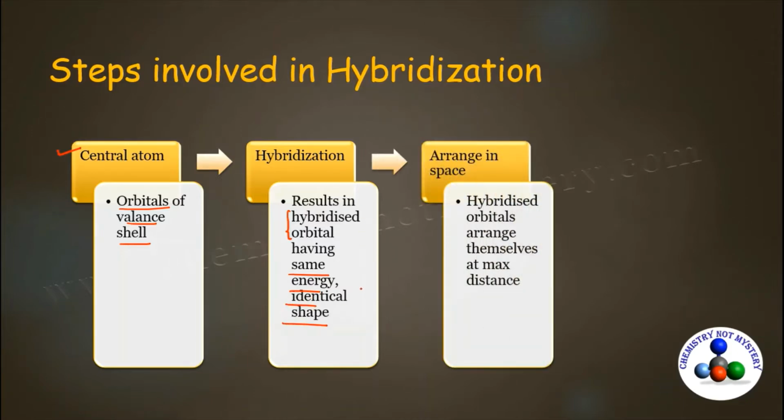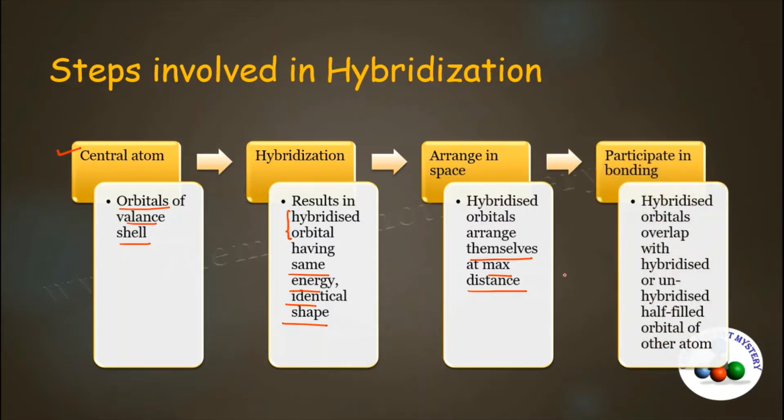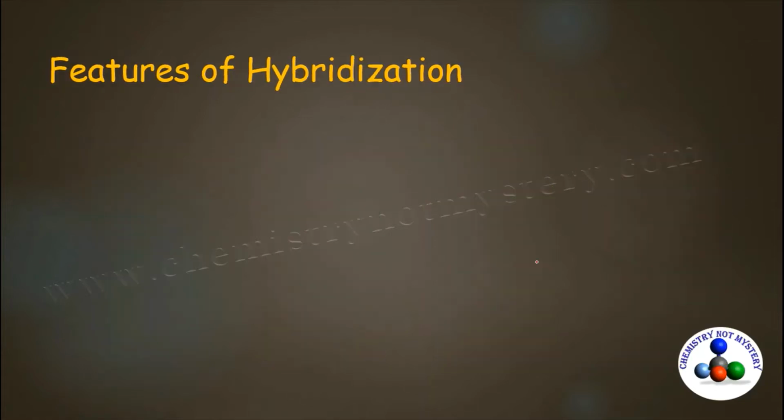These hybridized orbitals arrange themselves in the space in such a way to minimize the repulsion between them, or at maximum distance. Now these hybridized orbitals participate in bonding by the overlap with the hybridized or unhybridized half-filled orbitals of the other atom. So we are going to discuss all the steps of hybridization with the examples.